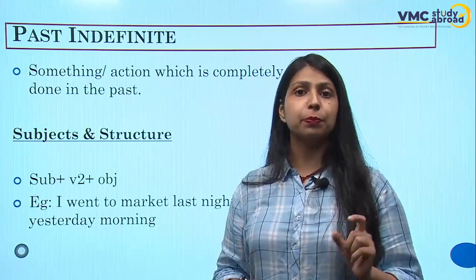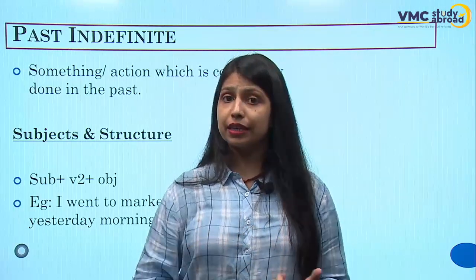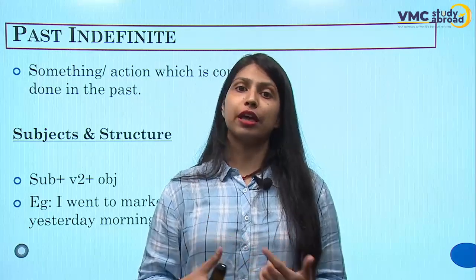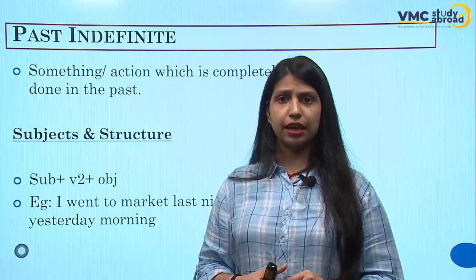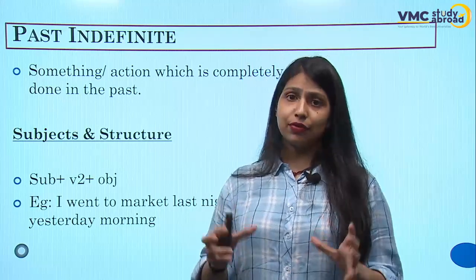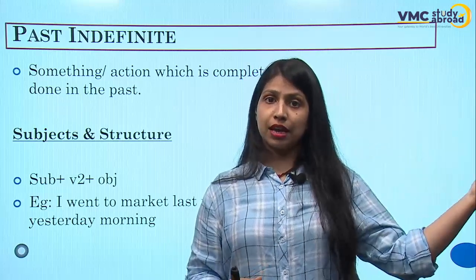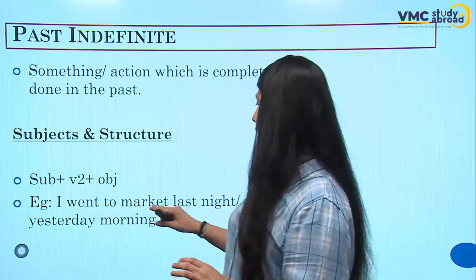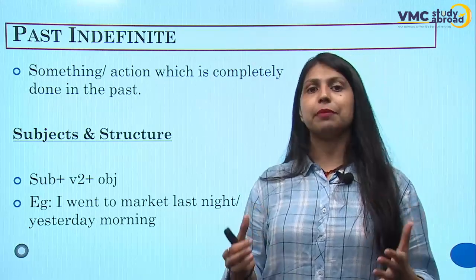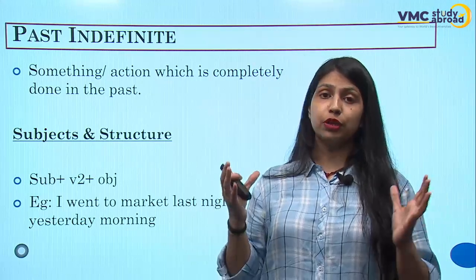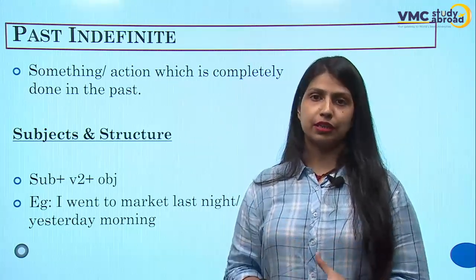For example, in present, if I say I go to market, it tells about the routine, the habit I have, or the action that I do every day, right? But here, if I have to say I went to the market yesterday, it was the event, the action that was already done by me in past time. Okay, so I went to the market last night or yesterday morning. This way we frame any sentence using the verb second form for the simple past or past indefinite tense.